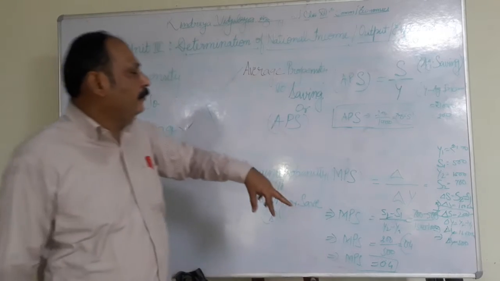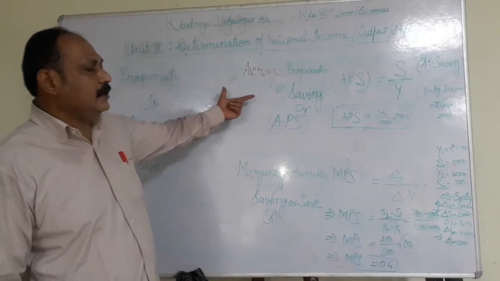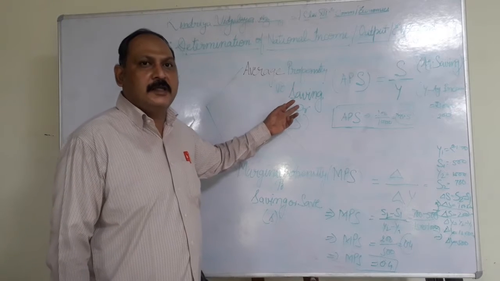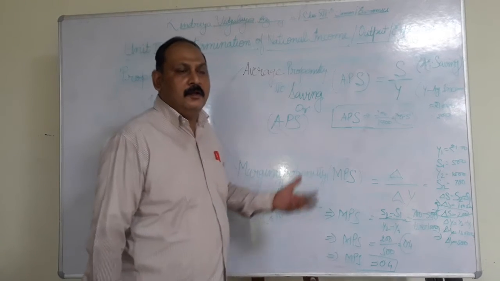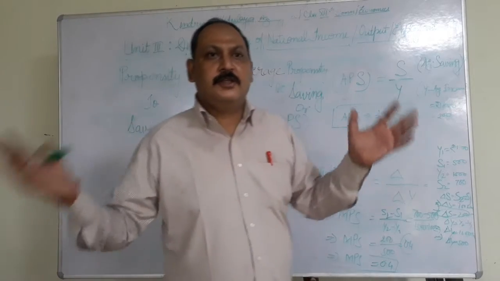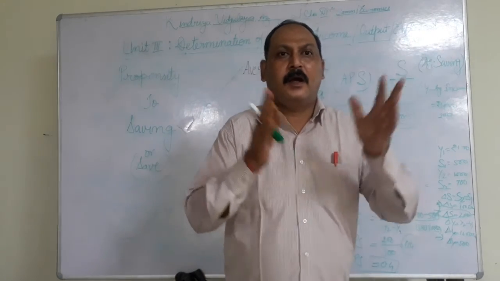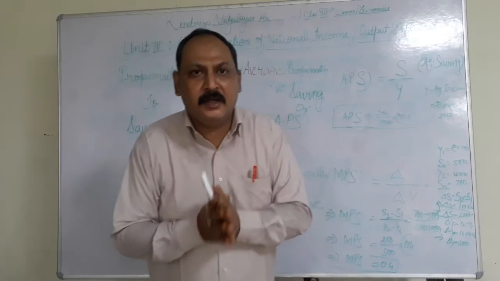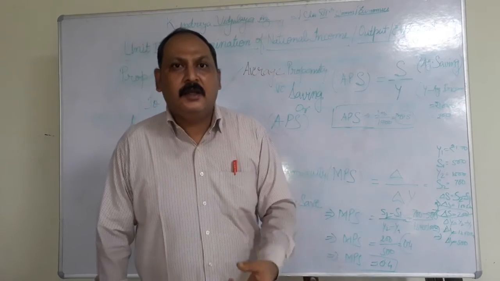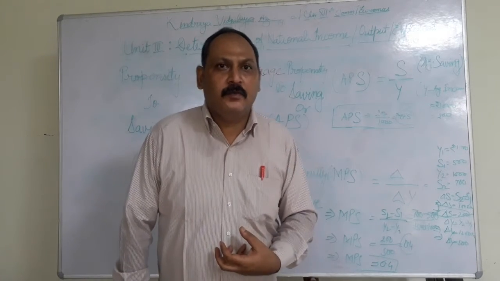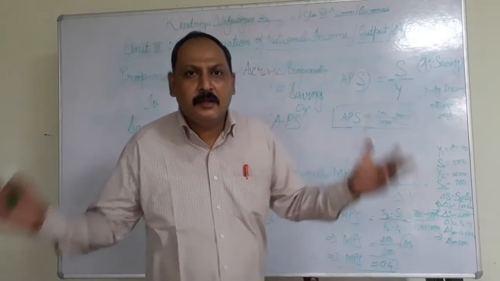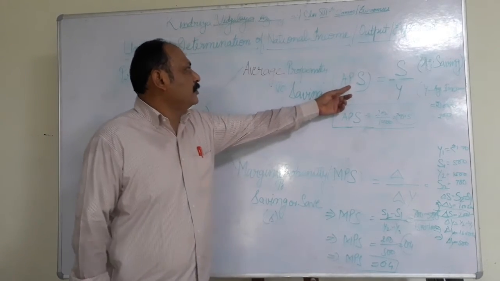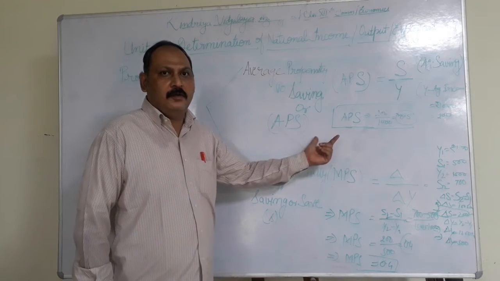Propensity is divided again into two parts, average and marginal. How much proportion of our income we tend to save, we practice to save, that is our average propensity to save.